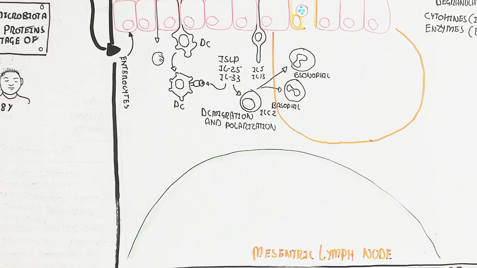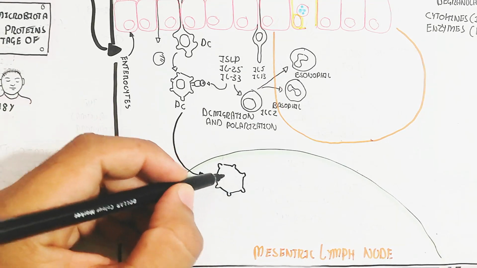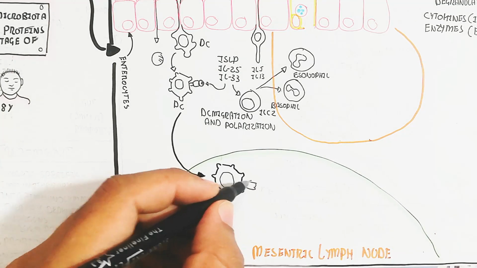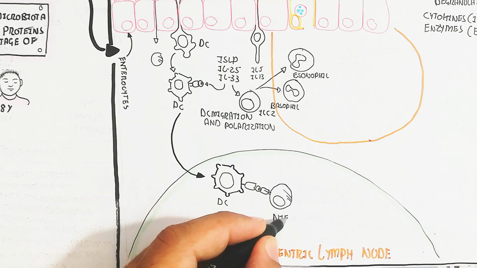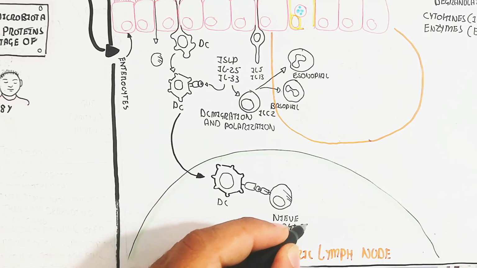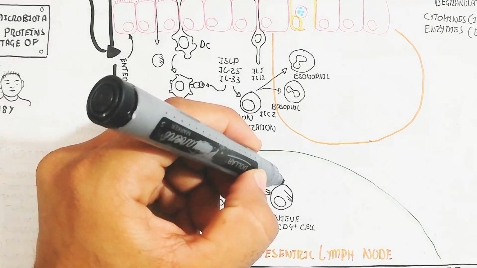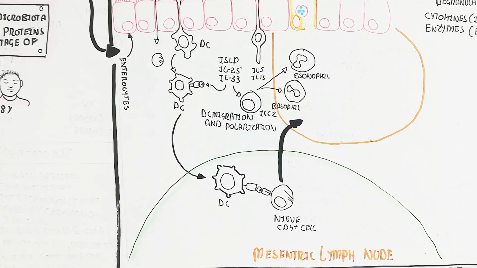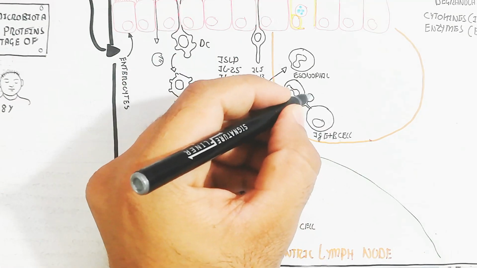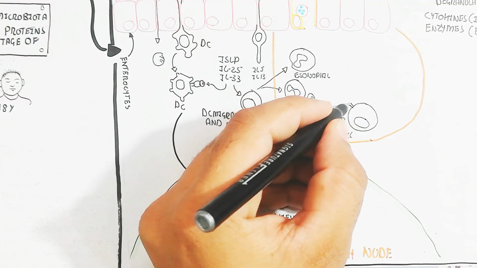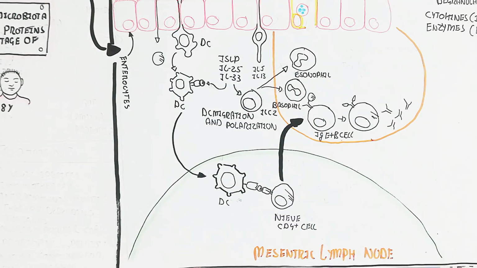This is the Peyer's patches, and this is the mesenteric lymph node. This dendritic cell will mature, leading to dendritic cell migration and polarization into the mesenteric lymph node, and it activates the naive CD4 cell. This activation will lead to production of interleukin 4, 5, and 13, and interleukin 4 will recruit the IgE containing B cell.